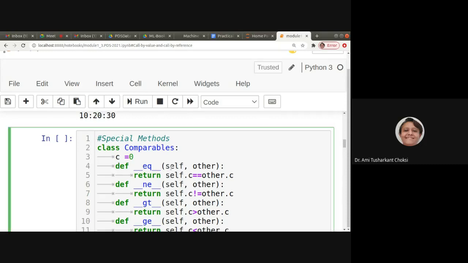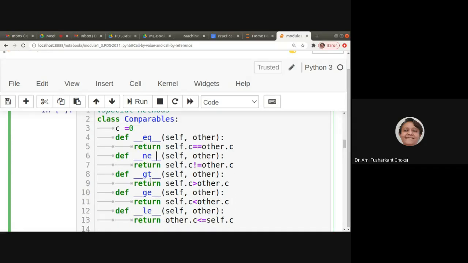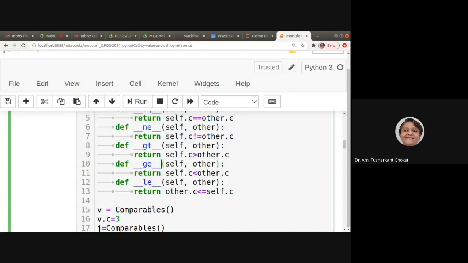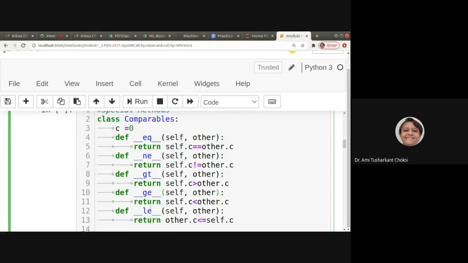Okay. Now we are having the methods def __eq__. EQ is for equality, NE is for not equal, GT is for greater than, GE is for greater than or equal, LE is for less than or equal. Right? So for that, we have to write the definition of these methods. For EQ we are having return self.c is equal to other.c.